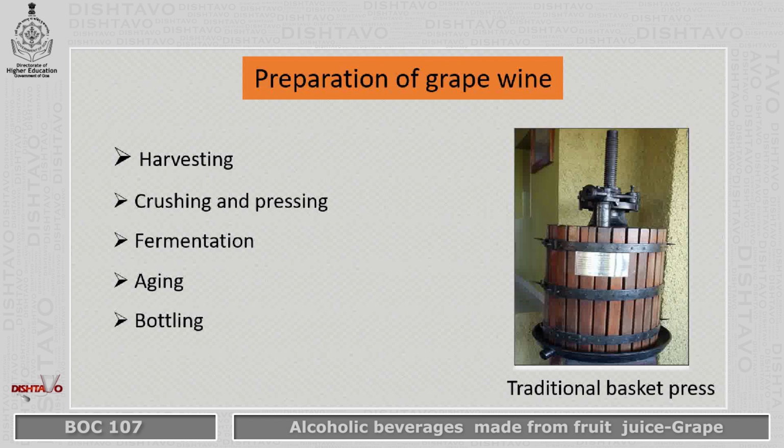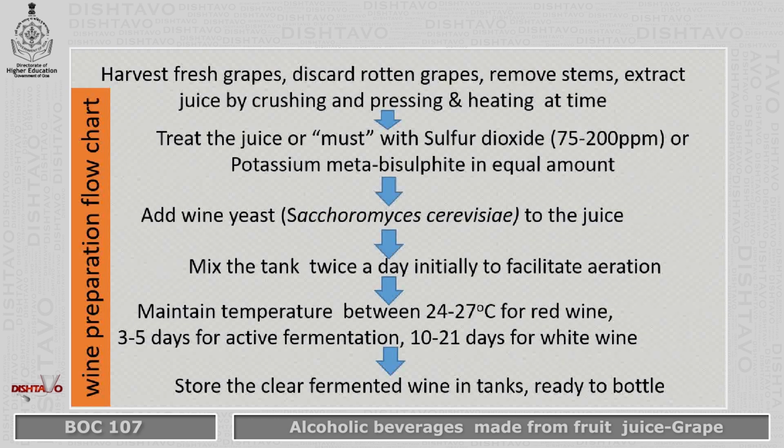Initially, people used to use traditional basket press to prepare wine. These basket presses are now being replaced by mechanical presses in the industry which run on electricity. The various steps in wine preparation are harvesting, crushing and pressing, fermentation, aging and bottling. This particular chart gives you a step-by-step method of wine preparation.